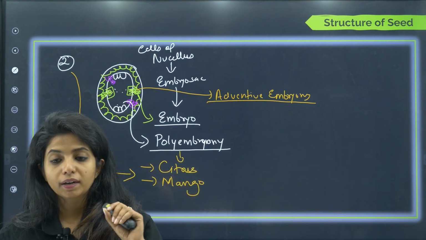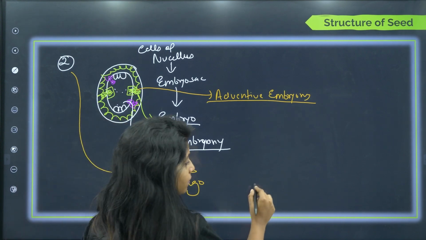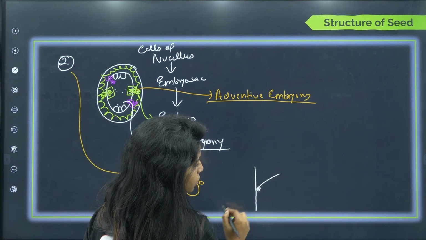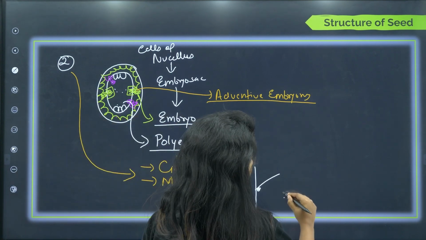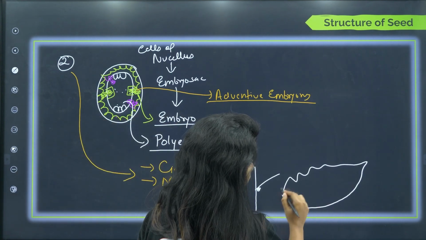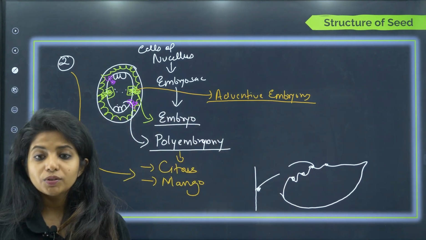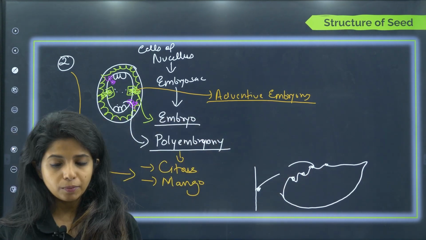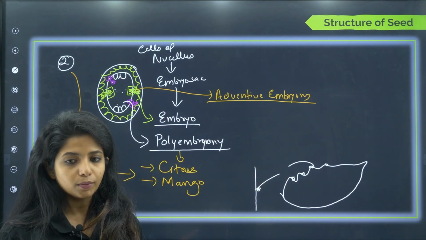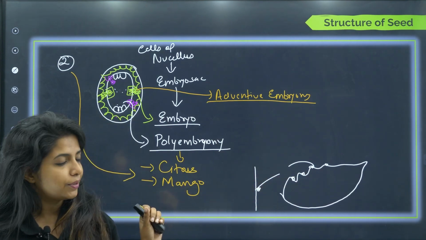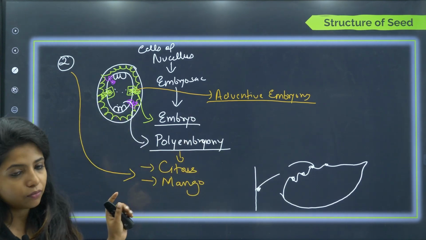When we say adventitious buds, those are buds which are not normally formed. Normally in the nodes you get buds, and these buds grow into stem or leaf or whatever. But in the case of bryophyllum, which is a leaf, the buds arise from the notches and fall down to form a new plant. That is asexual reproduction, and these buds are not supposed to be there. They are adventitious buds. Something unnatural is happening over here. So whenever the word adventive or adventitious comes, understand this is what we are trying to say.